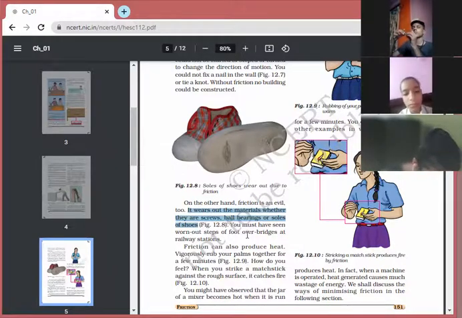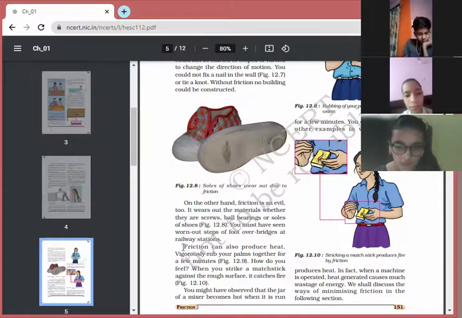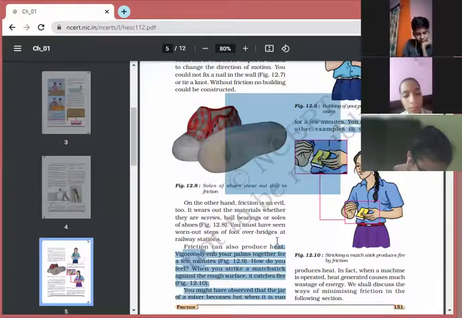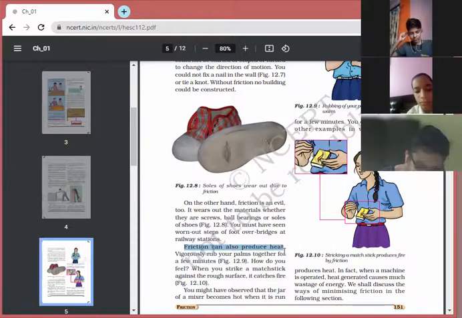Worn out steps of the foot over bridge at the railway stations. This also you have seen. This is number 2. Next, number 3 is friction can also produce heat. Friction also produces heat when you vigorously rub your hands. This is the third point of disadvantages of friction. Even we can't strike a matchstick against a rough surface. It catches fire.